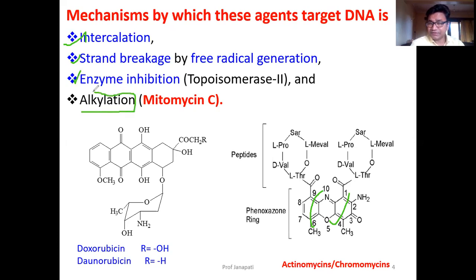Alkylation is one special mechanism of action for mitomycin C. Just like alkylating agents, cyclophosphamide, just like that, mitomycin C will act. Apart from these three, it also generates free radicals. It also blocks topoisomerase. It also acts by intercalation. Along with that, it has the alkylation process. So this is the way how they act.